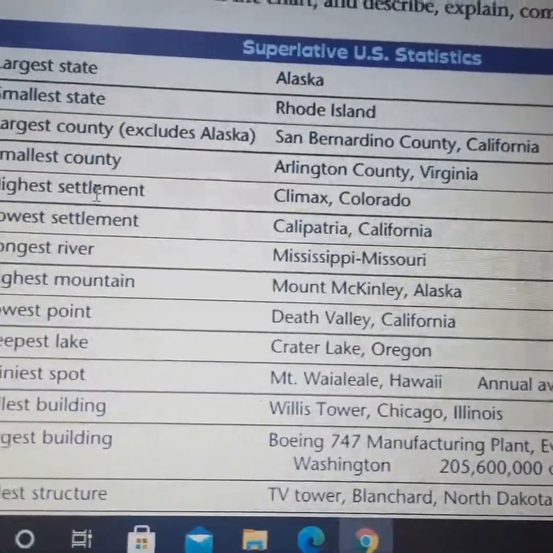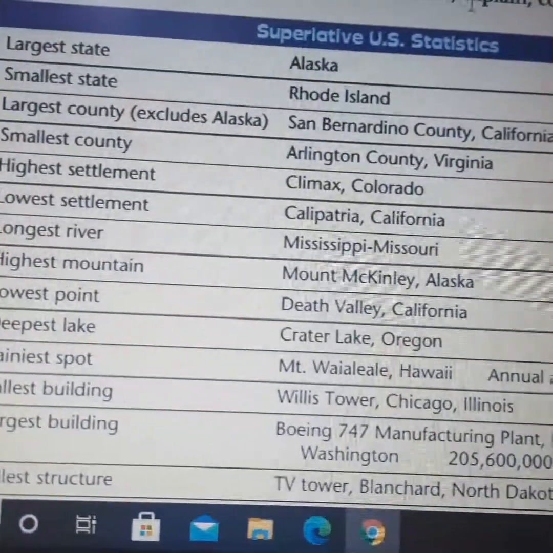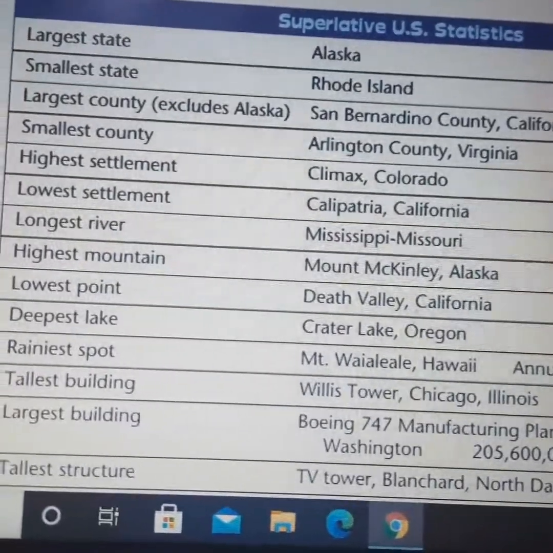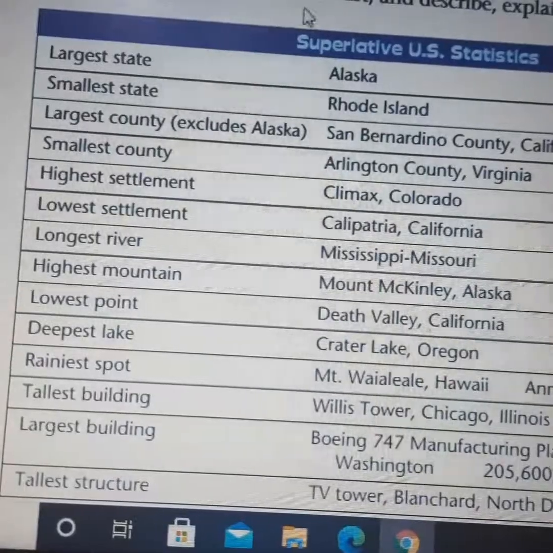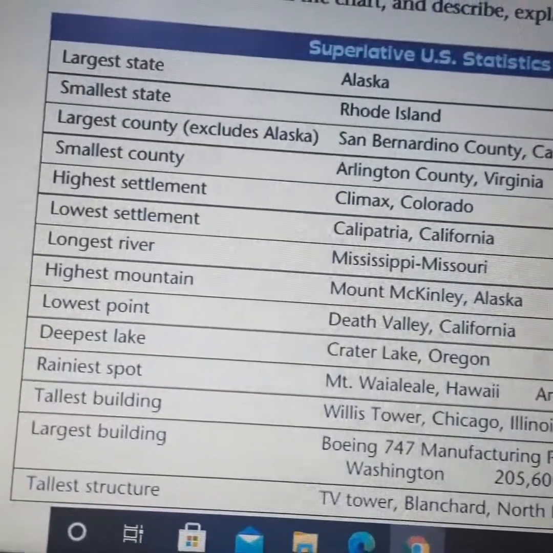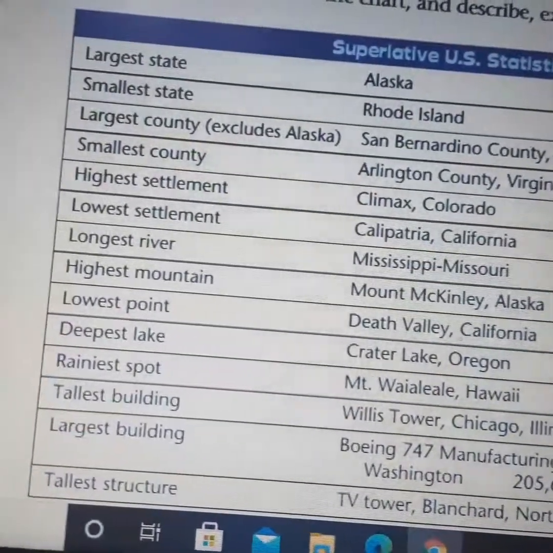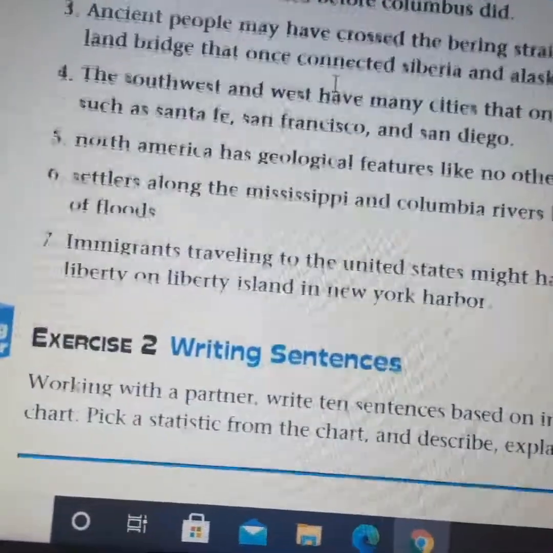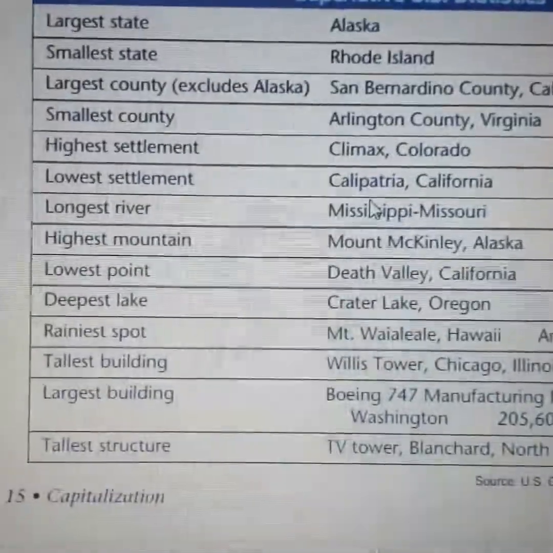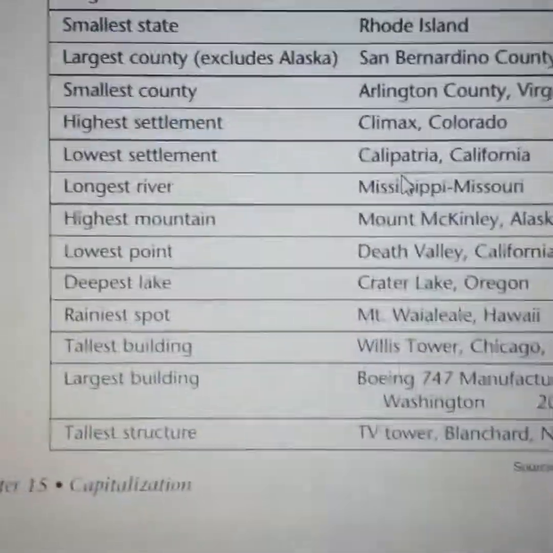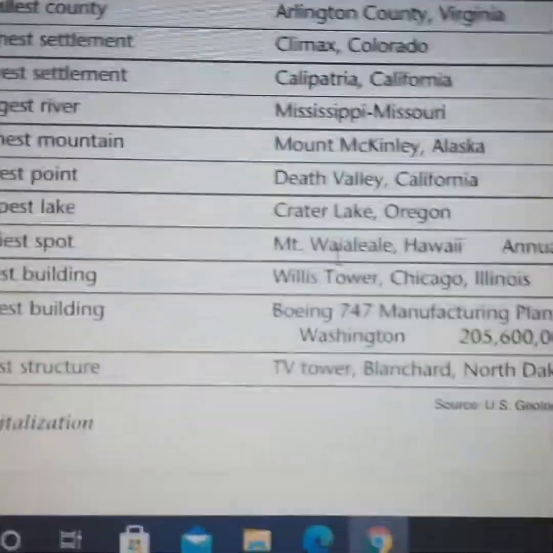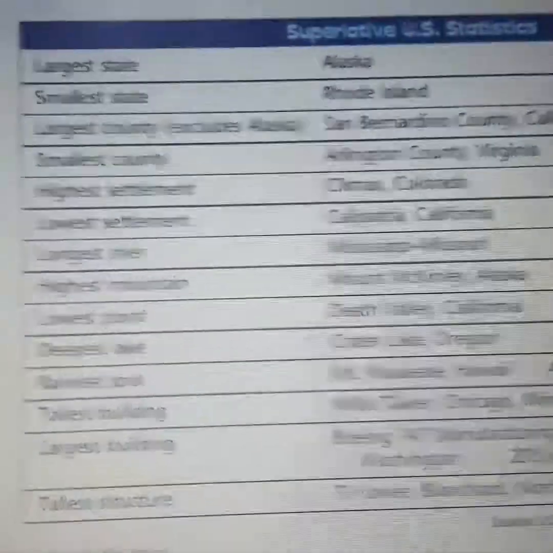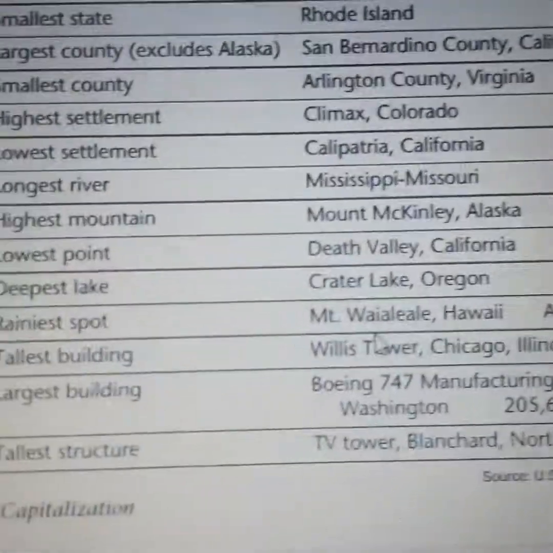You can write 10 sentences based on information given on the chart. Pick a statistic from the chart and describe, explain, compare, or contrast it. Just like here, or you can pretend that you're writing, for example, a letter or something like that, and use this information to write something. And remember when you should use a capital letter and when you should not.